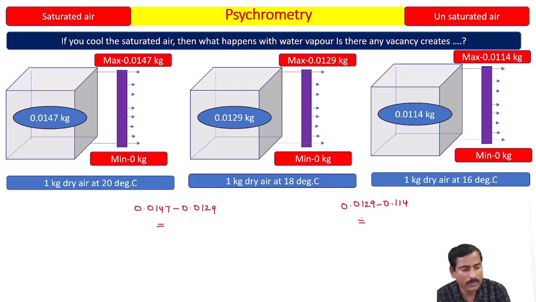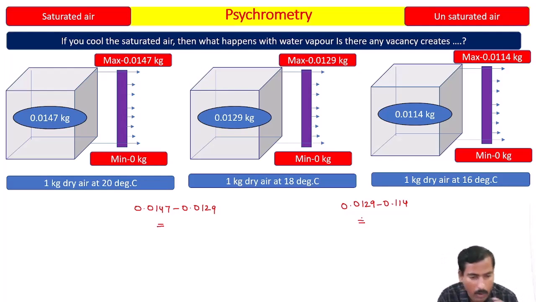For example, air at 20 degrees Celsius is saturated. If you go to 19 degrees, again it is saturated. 18 degrees, again saturated. 17 degrees, again saturated. 16 degrees, again saturated. But as you decrease the temperature, the holding capacity keeps on decreasing. So whatever the difference is, that difference will be removed out of the air in the form of liquid, or the water vapor is condensed back to the liquid. You must understand this concept.